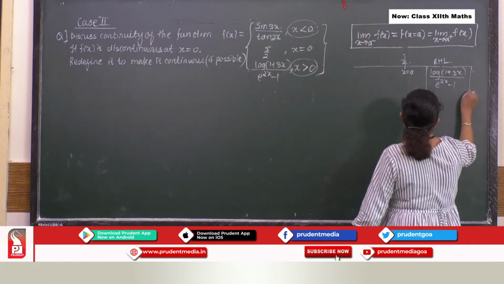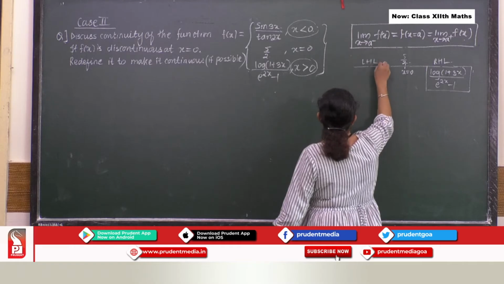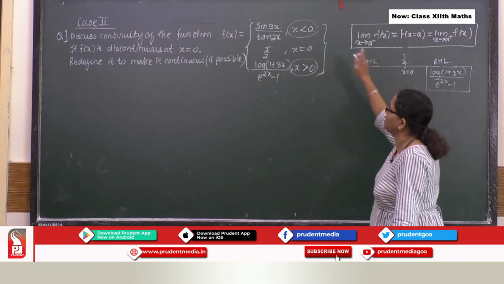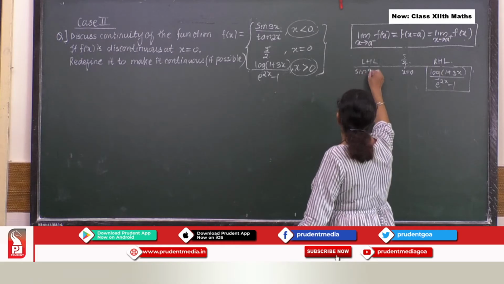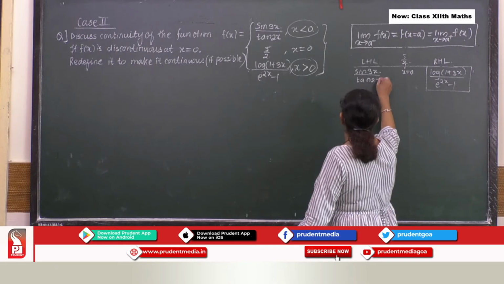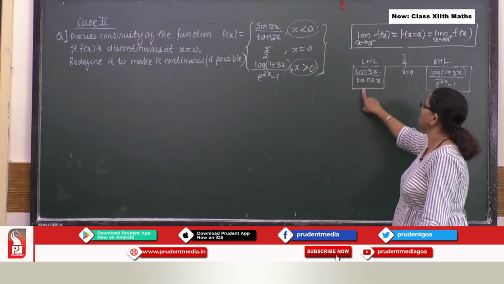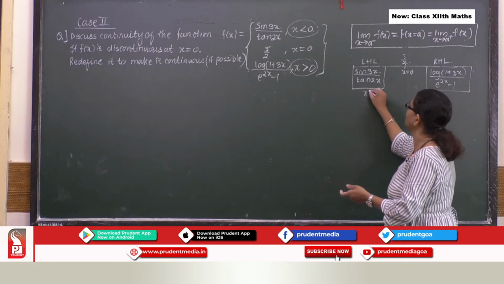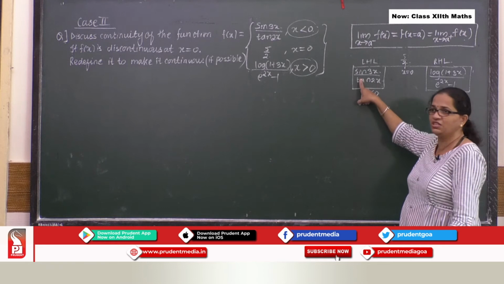Okay, this is very important for you to understand. And for left hand limit, which function we will consider? That is sine 3x upon tan 2x. Here we go. So because here you have all x values which are less than 0, we consider this function.